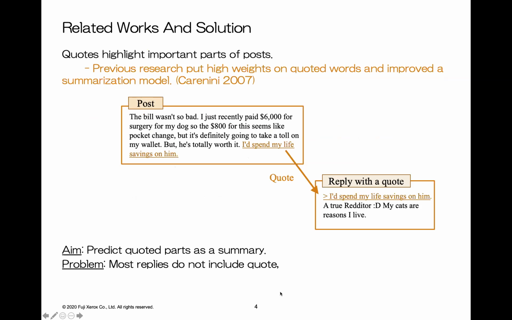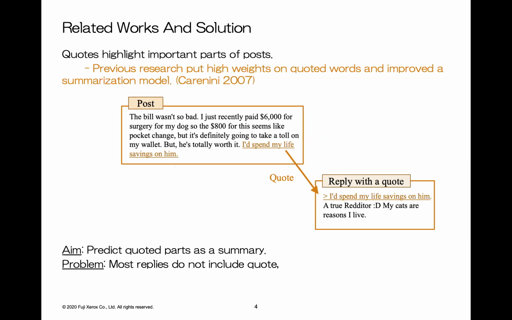So we focus on quotes. When we reply, we sometimes use quotes to highlight part of text that we refer to. An example is shown here. Quotes generally start with this symbol. We can say that the part of a text that replies frequently refer to is an important part. Therefore, we aim to predict quoted parts and use them as a summary.